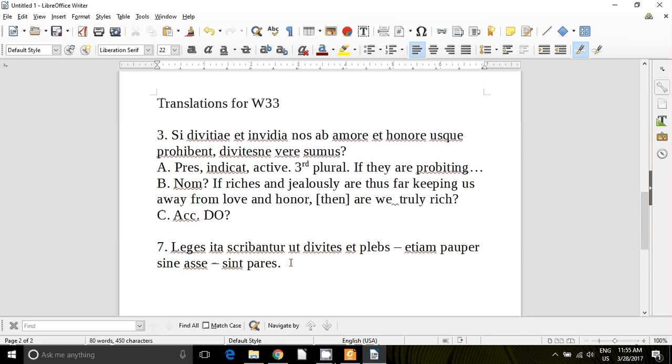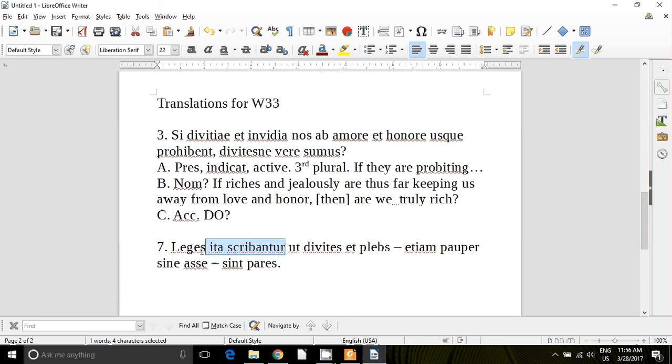All right. Number 7. Leges ita scribantur ut divites et plebs, etiam pauper sine asa, sint pares. So we've got an ut clause. So that tells me that's going to be a dependent clause, and sure enough, I can recognize that very clearly, sint as a subjunctive verb.